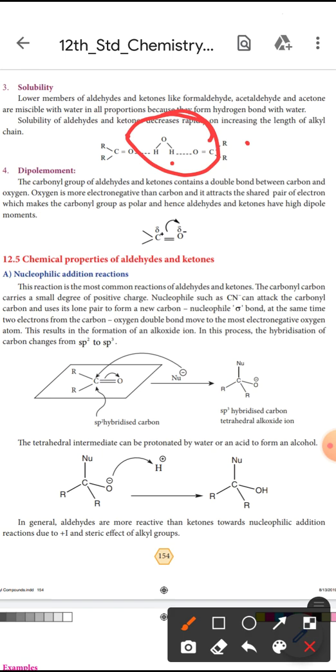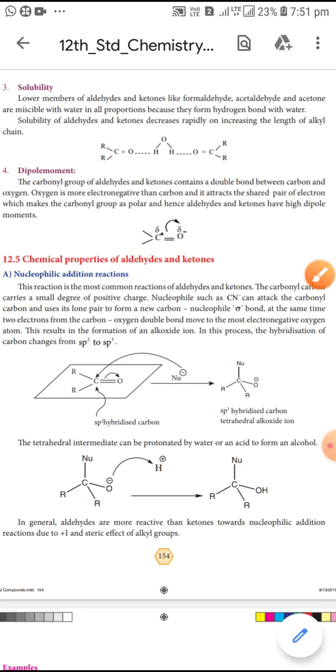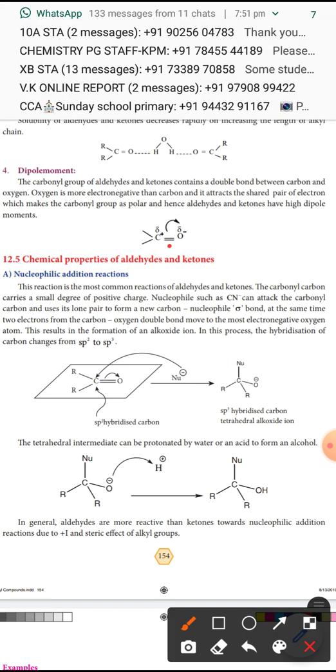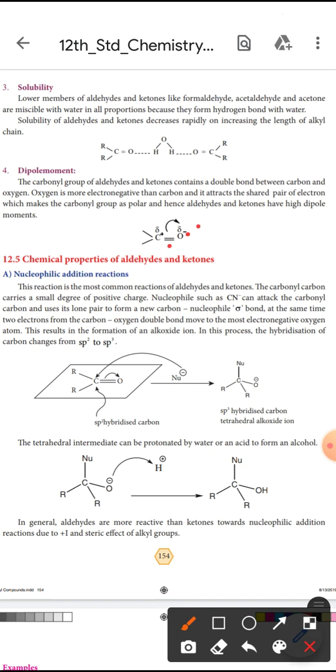The next one is dipole moment. The carbonyl group of aldehydes and ketones contains a double bond, C double bond O, between carbon and oxygen. Oxygen is more electronegative than carbon.